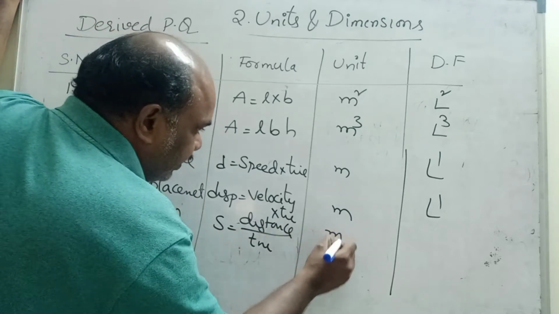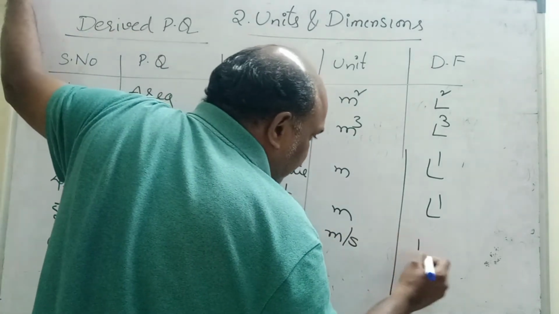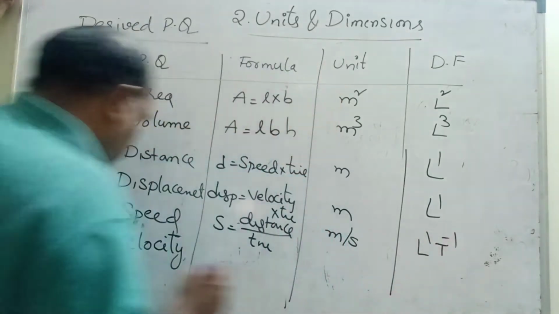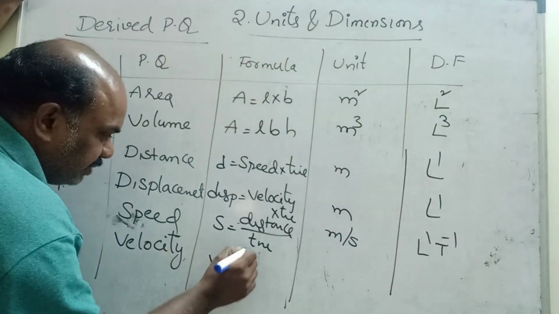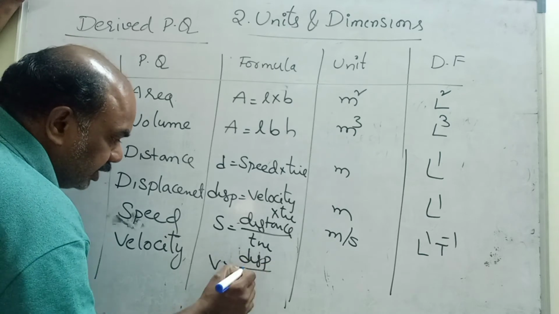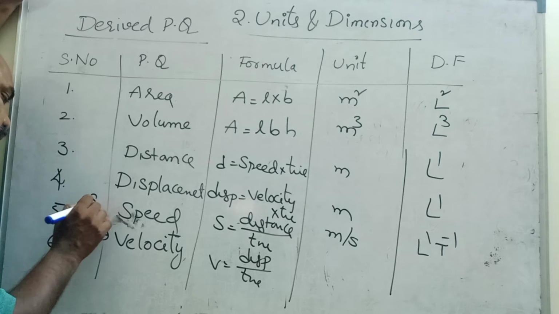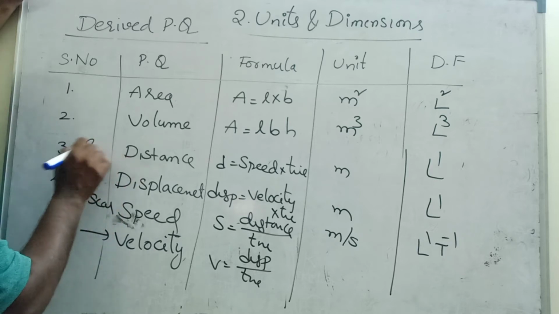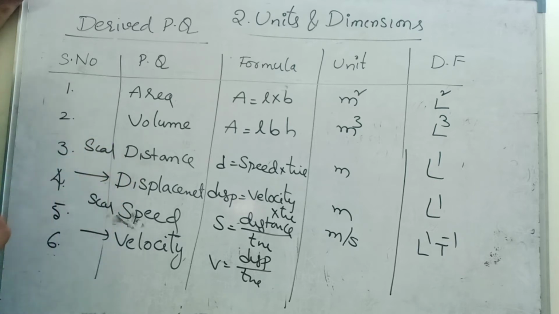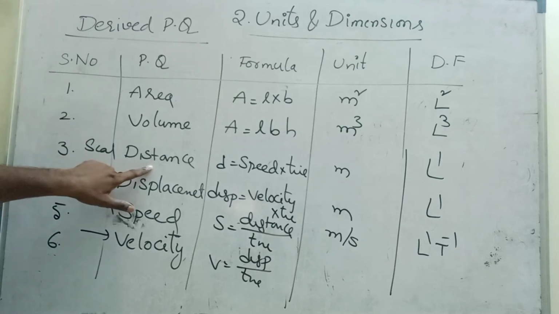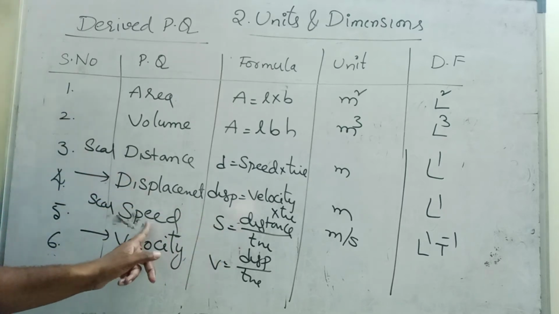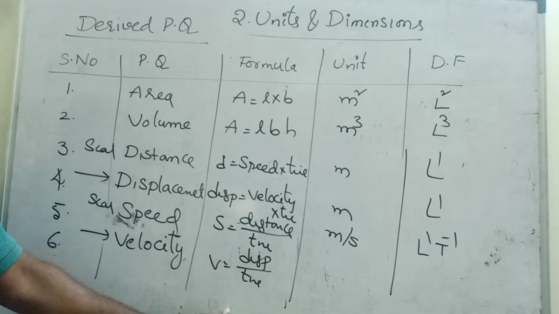That is meter per second. That is what, meter L1 T minus 1. Velocity is displacement by time. Displacement is a vector quantity, distance is a scalar quantity. Remember, children, distance is scalar, so distance by time, speed, is also scalar.